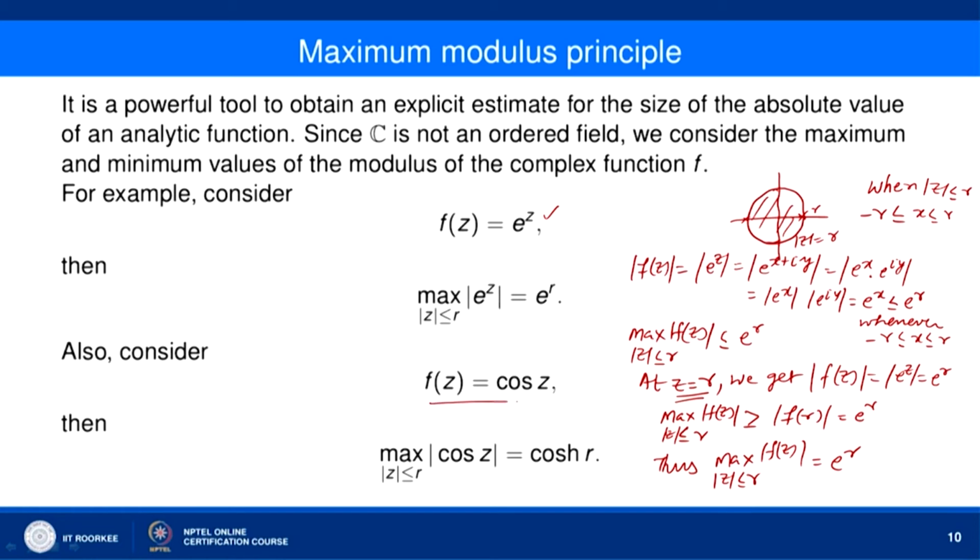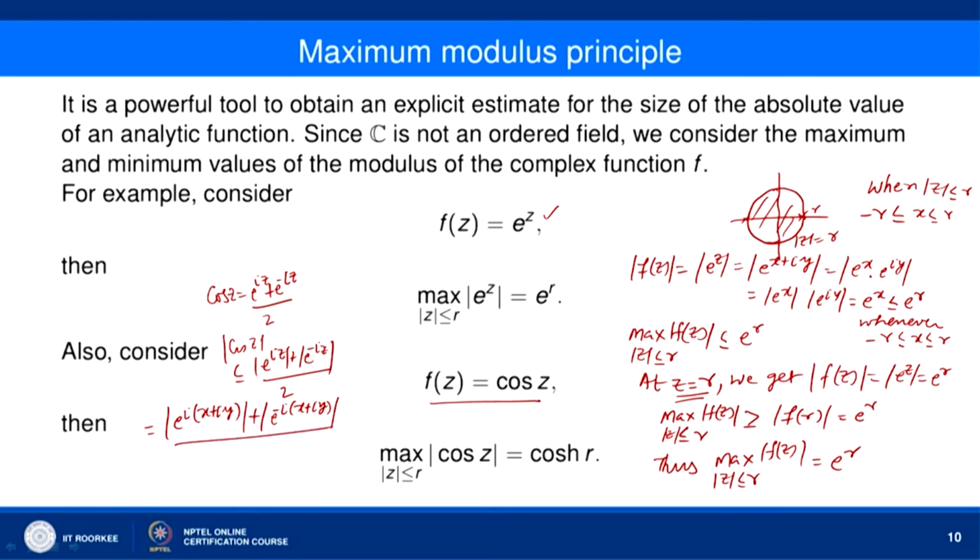Now, if you take f(z) equal to cos z, then cos z is equal to e to the power iz plus e to the power minus iz divided by 2. So, mod of cos z is less than or equal to mod of e to the power iz plus mod of e to the power minus iz divided by 2, and this is equal to mod of e to the power i times x plus iy plus mod of e to the power minus i times x plus iy divided by 2.